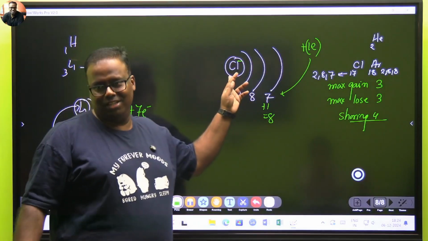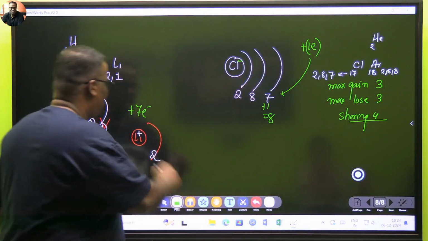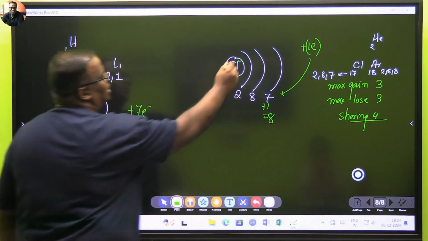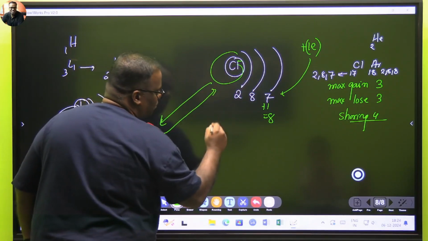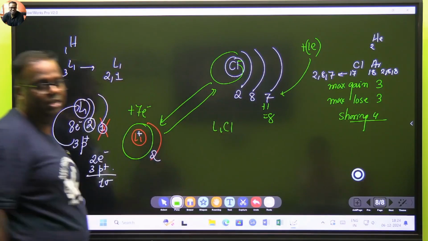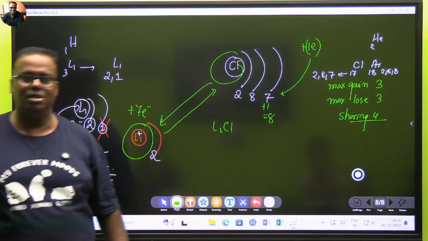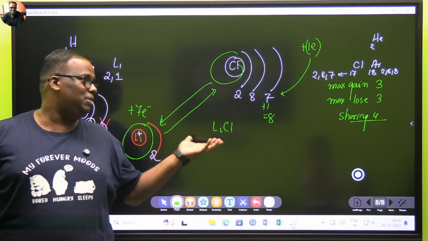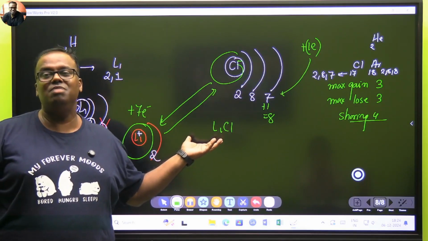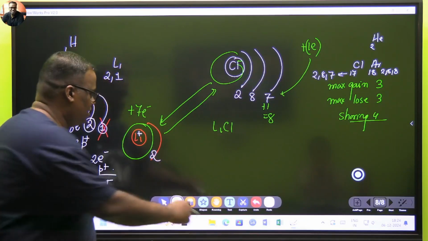ये भी आत्मा है, भटकेगा. अब ये आत्मा positive, ये negative, strong bond form करेगा. And the compound you will get is lithium chloride, ionic compound. You can yourself predict what will be the formula. In CBSE, I call this as making marriages type. आ जाओ, एक और example देखते हैं.